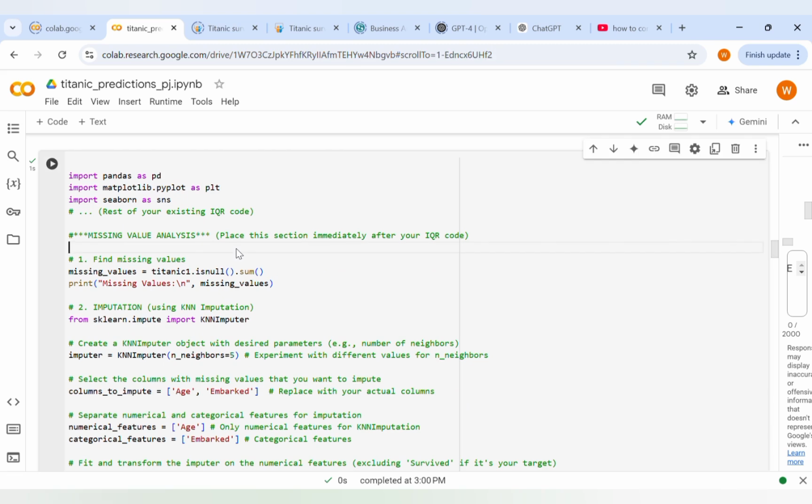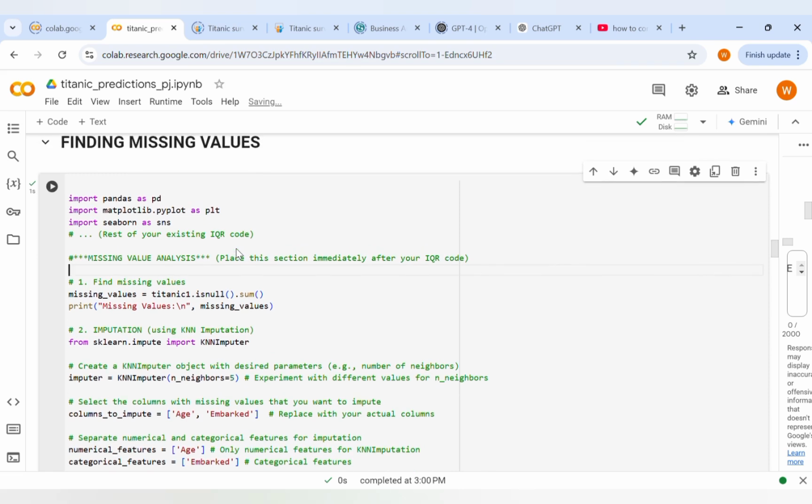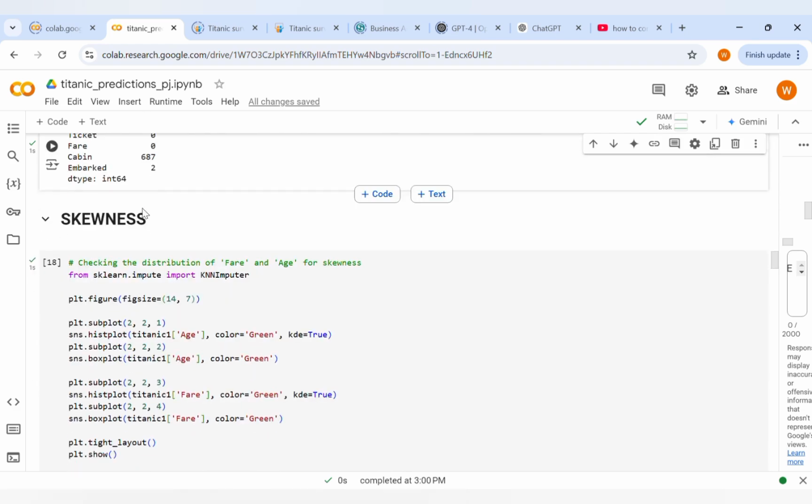Then for finding the missing values, this code basically identifies missing values in the age and embarked columns of the Titanic set, and the cabin. This fills missing values using different strategies, scan and imputation. This process ensures that the dataset is complete and ready for further analysis and model building. Here you can see its output, skewness.